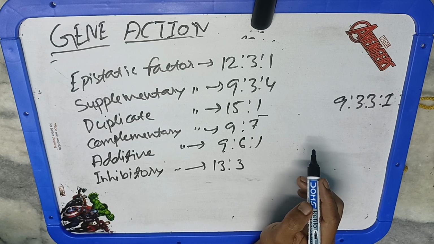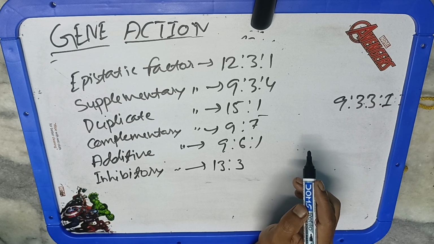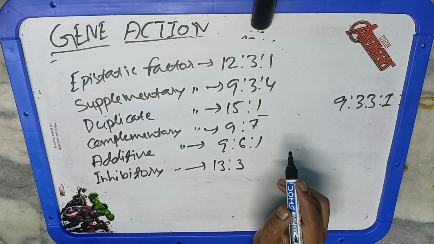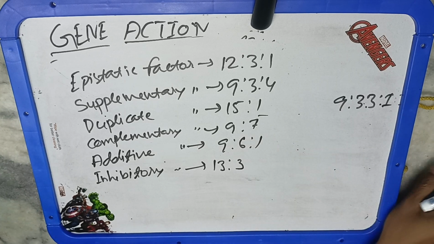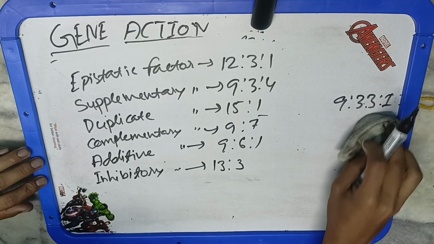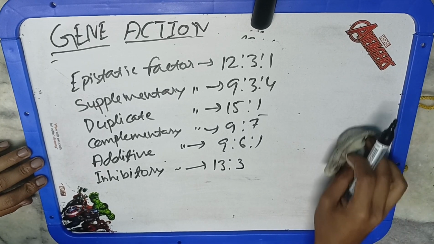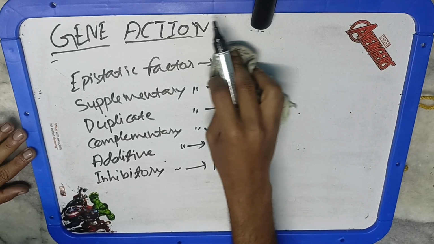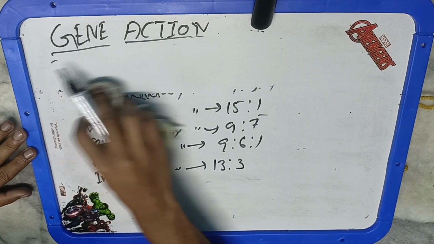So these are the modifications due to epistasis, and these are based on epistatic action. Although these are not very important, you have to understand the condition of epistasis: the presence of one allele is affecting the expression of another allele, or we can say the gene. So these are the various types of epistasis.